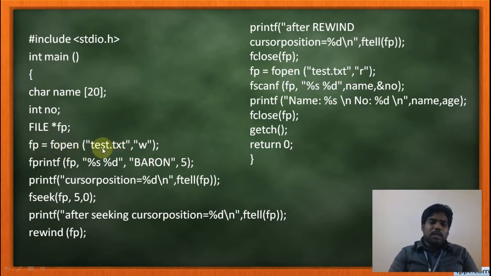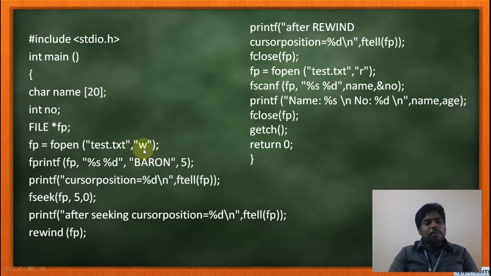What's the file name? test.txt. Which mode am I using here? W mode. What's the use of W mode? If the test.txt file is already there, it will truncate the contents and open the file. Otherwise, it will create a new file. That's why you are using W mode.